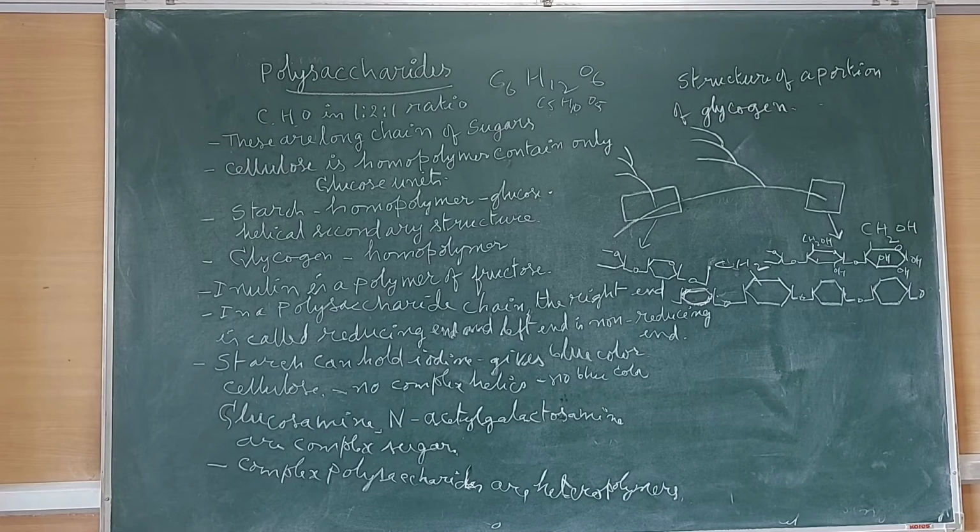Now, the functions of polysaccharides. Starch and glycogen are the major storage foods of the organic world. On hydrolysis, storage carbohydrates provide both energy and carbon chains. Chitin is the structural carbohydrate of fungal walls and the exoskeleton of arthropods.